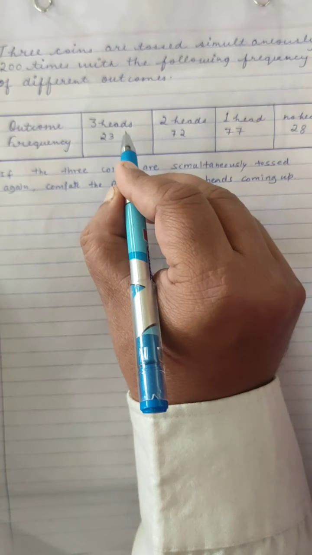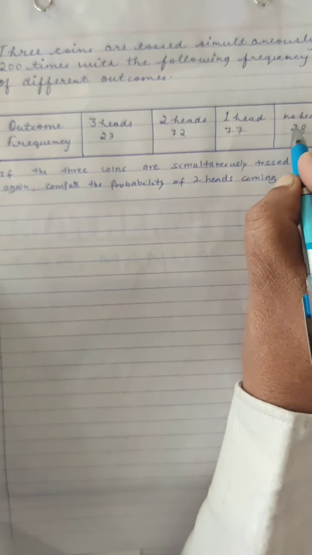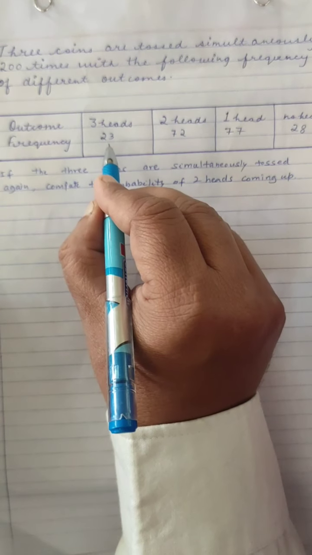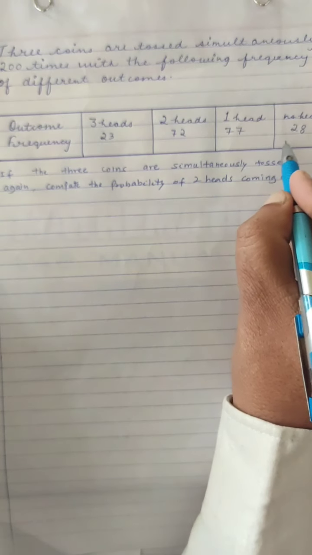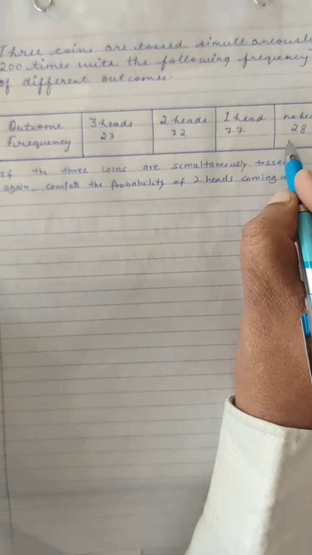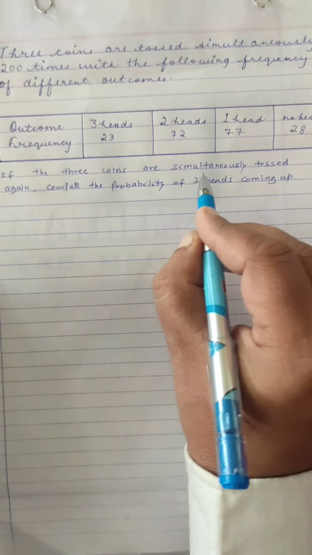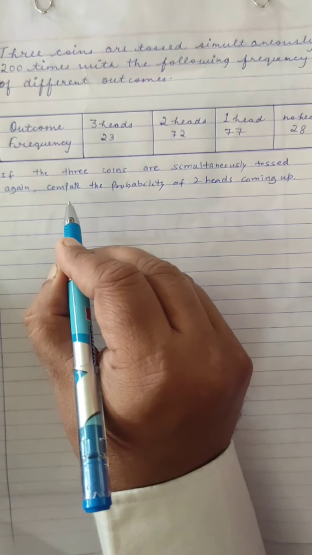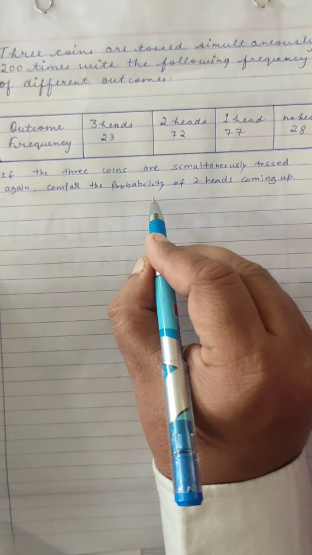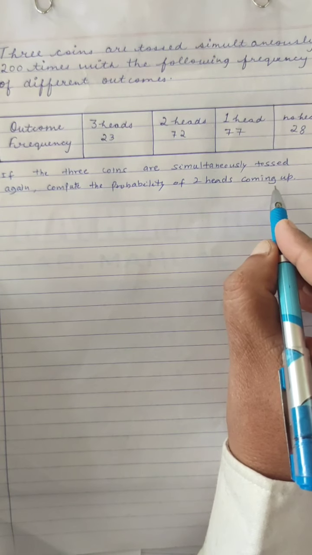Outcomes are 3 heads, 2 heads, 1 head and no head. And their frequencies are 23, 72, 77 and 28. If the 3 coins are simultaneously tossed, again compute the probability of 2 heads coming up.